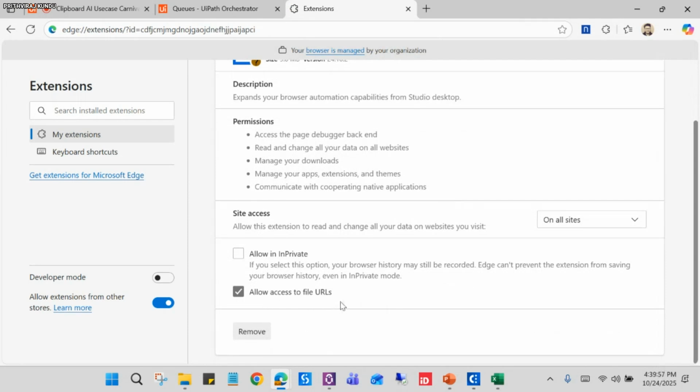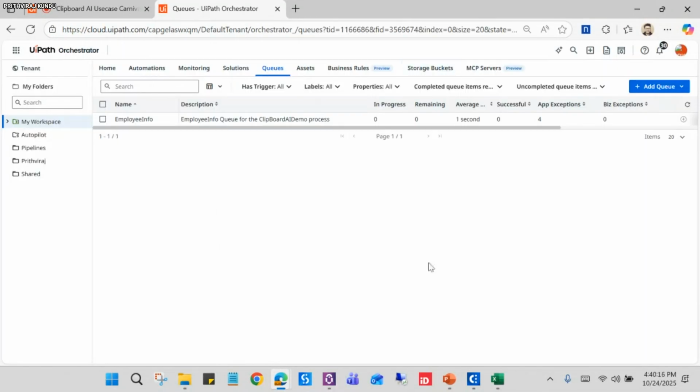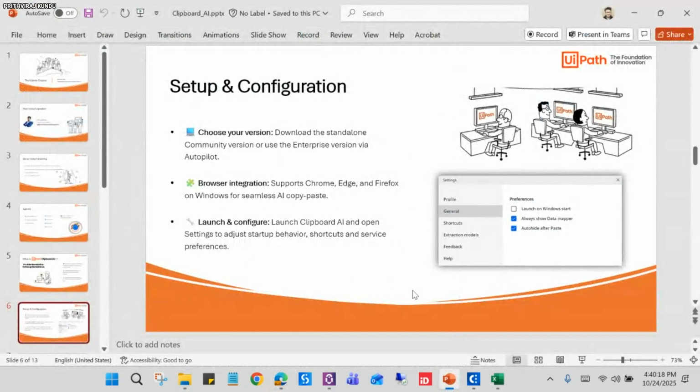So make sure, guys, you check this box to work seamlessly with Clipboard AI. If you don't enable this, you might get an error pop-up asking you to enable this once. So keep that in mind, and after doing this, you can easily close this and it will work for the copy-paste things.